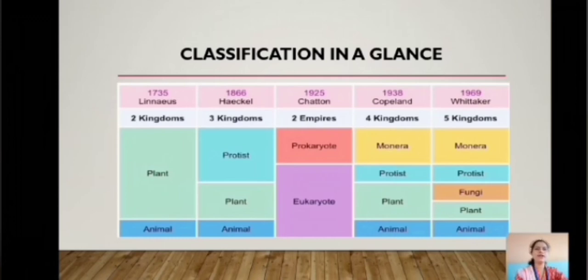In 1925, Chatton formed 2 kingdoms, such as prokaryote and eukaryote. In 1938, Copeland formed 4 kingdoms, such as Monera, protist, plant, and animal. In 1969, Robert Whittaker formed 5 kingdoms, such as Monera, protist, fungi, plant, and animal.